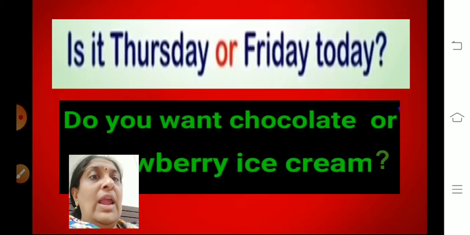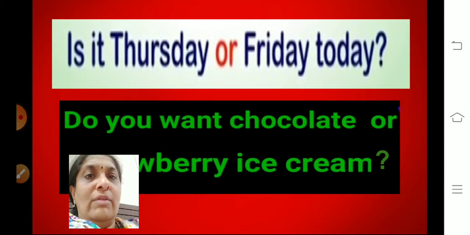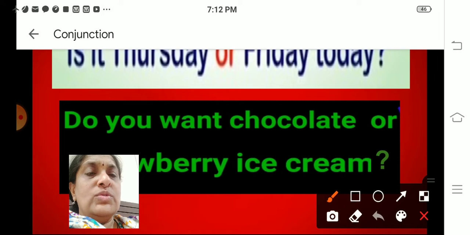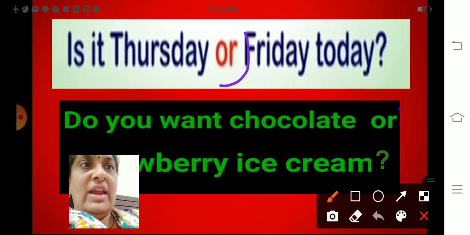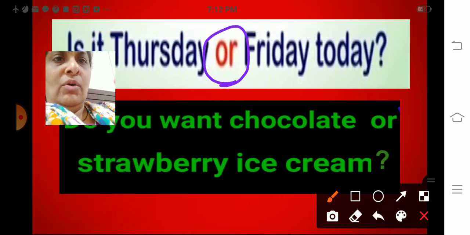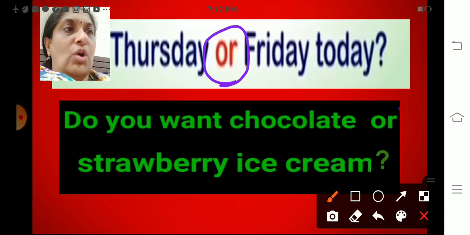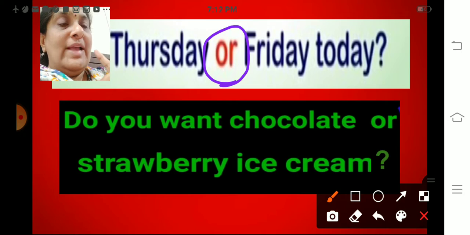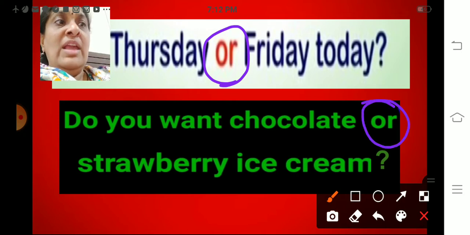Is it Thursday or Friday today? You have to choose. Yes, you are choosing whether it is Thursday or Friday. So we are using or. Do you want chocolate or strawberry ice cream? Here also you have to choose between two ice creams. So we are using or. So when we have to choose between two or more things, we use the conjunction or.